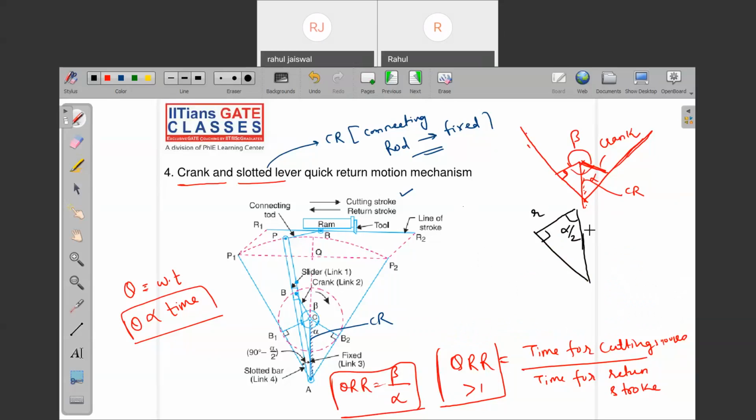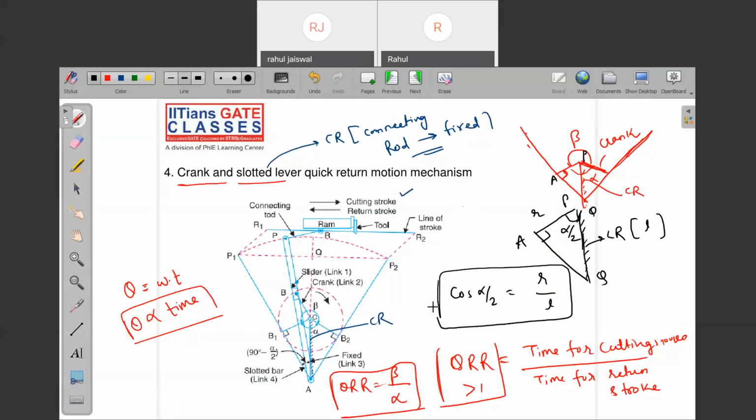This is the crank radius, and let me call this A, P, Q. In this APQ triangle, this is the connecting rod length. Let me call it L. What is cos alpha by 2? It is R by L. Yes or no? Check it out. Cos alpha by 2, if you write, you will get base by hypotenuse.